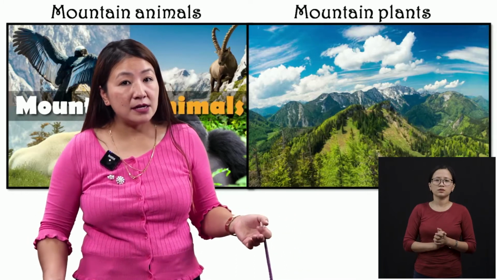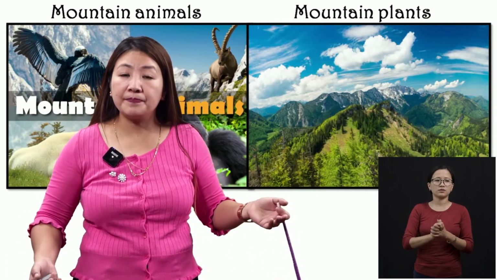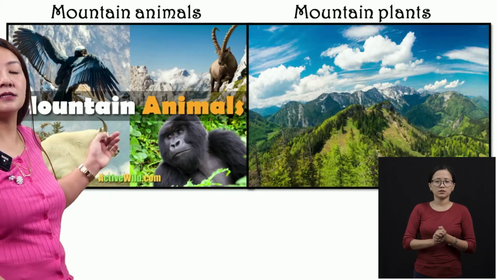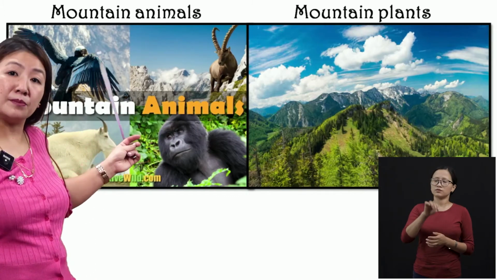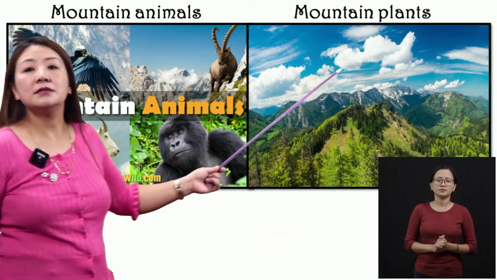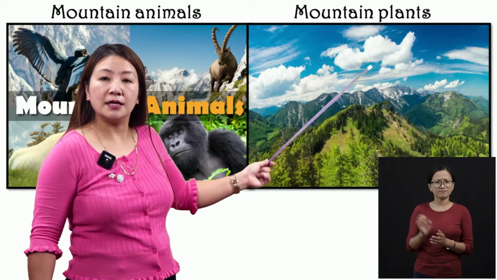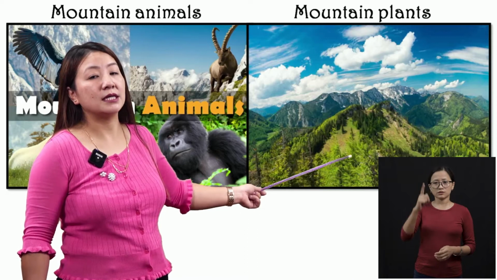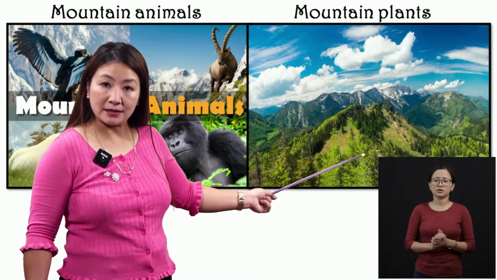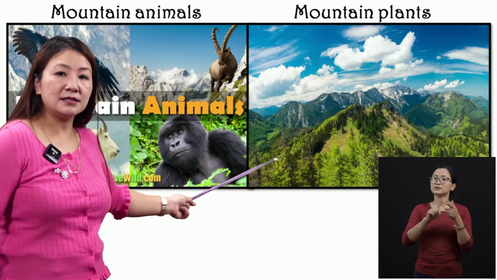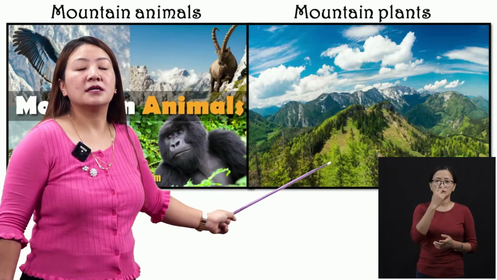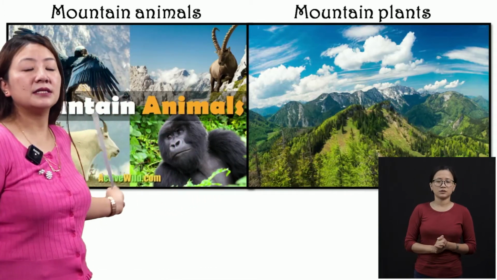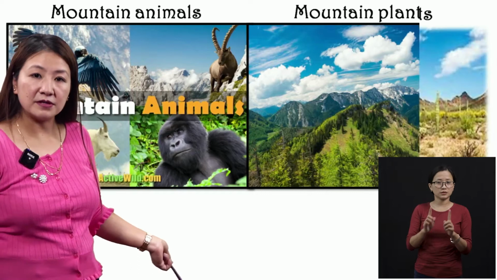Yak, llamas, sheep, all those eagles, they will be found in the mountain regions. And even the plants in the mountains are so different. See, most of the trees in the mountains are pines, right? See this? The plants and the animals in the mountains are different from the forest.